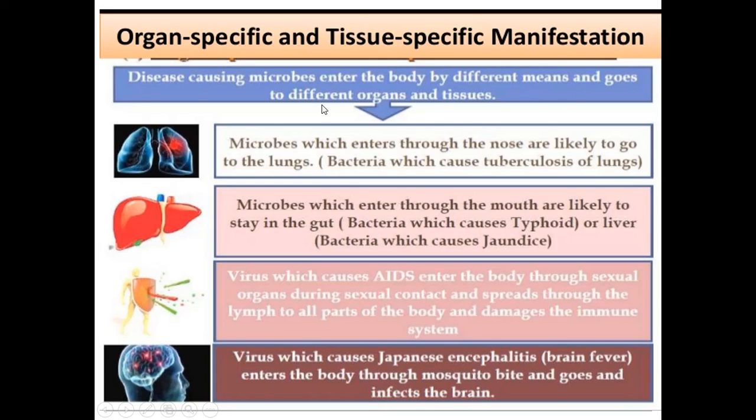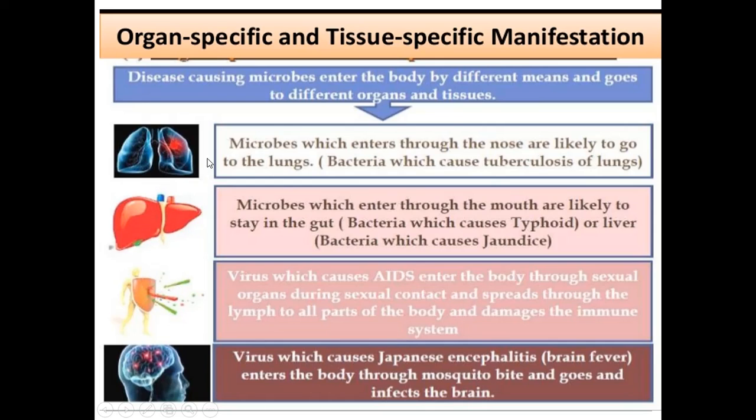Sometimes they will affect the organs, sometimes they will affect the tissues. What is meant by tissues? A group of cells together form tissues, a group of tissues together form organs. Certain microbes will specifically infect the organs, or some will infect only the tissues.